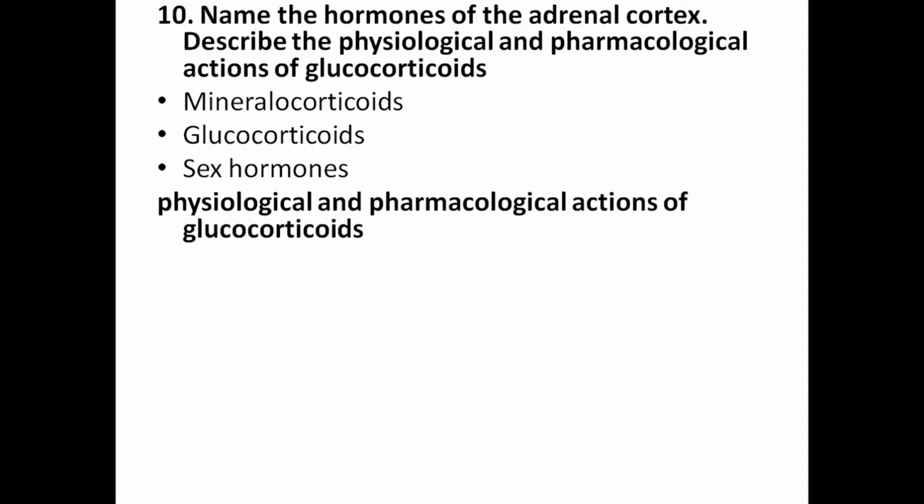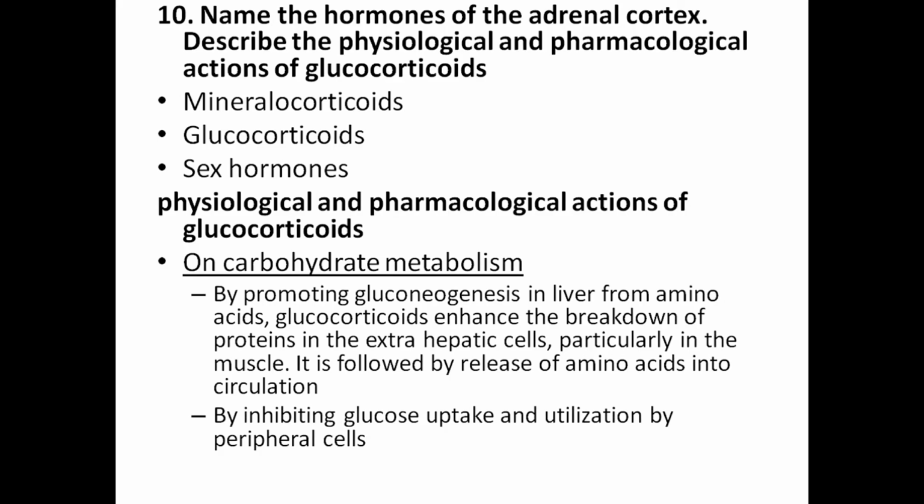The actions of glucocorticoids include, on carbohydrate metabolism, promoting gluconeogenesis in the liver from amino acids. Glucocorticoids enhance the breakdown of proteins in the extrahepatic cells, particularly in the muscle. This is followed by release of amino acids into circulation, and by inhibiting glucose uptake and utilization by peripheral cells.